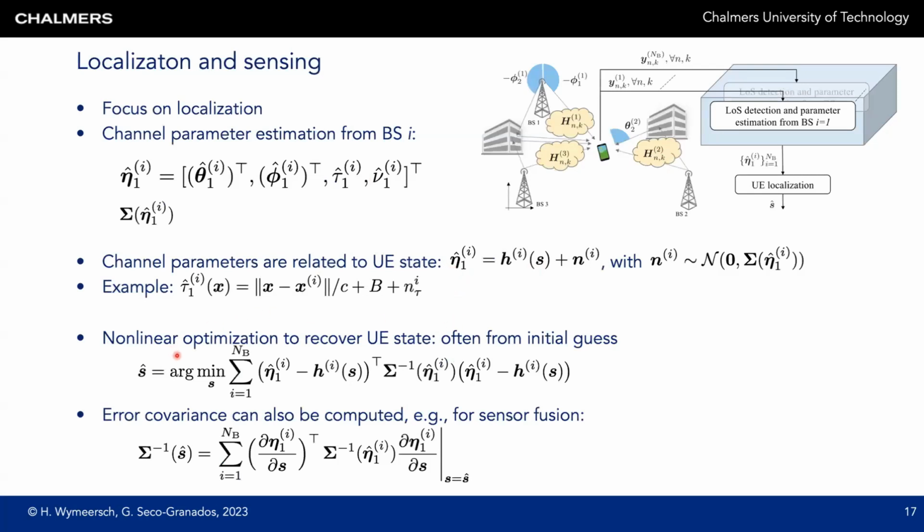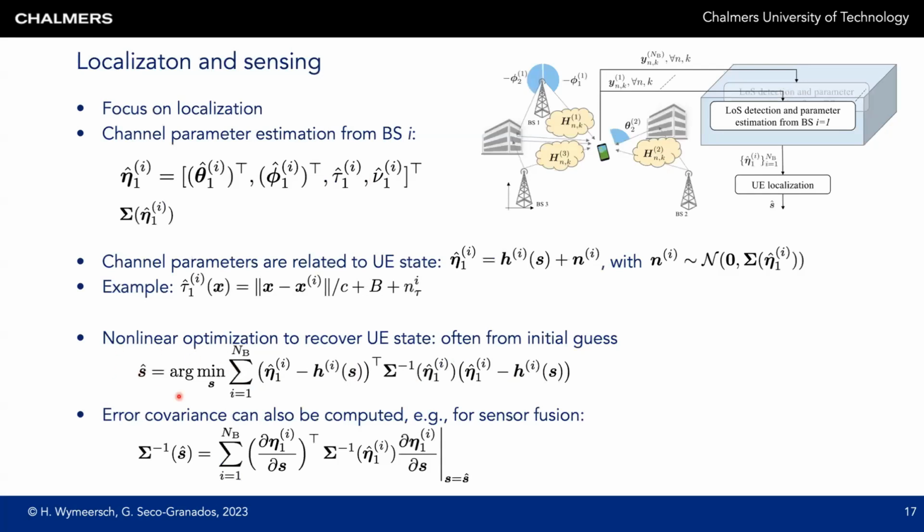So now the way that we find S from these observations eta hat i is by doing nonlinear optimization. What we do is we take the sum over all of the base stations, and then we have this kind of weighted least squares cost function, which tries to minimize the error between the reconstructed observation and the measurement, weighted by the error variances. Again, this is a difficult problem to solve, but you can often solve it by first having an initial guess based on geometry. For instance, you could use all the time of arrivals to compute hyperbolas, find the intersection of hyperbolas, and then do a local search with respect to this cost function.